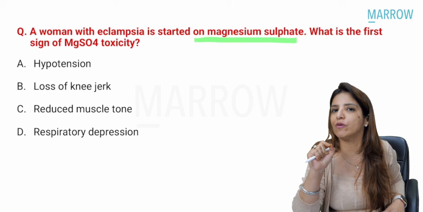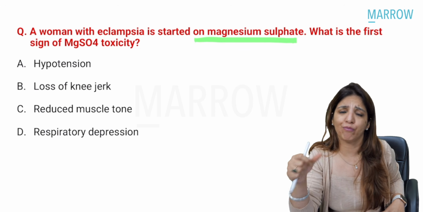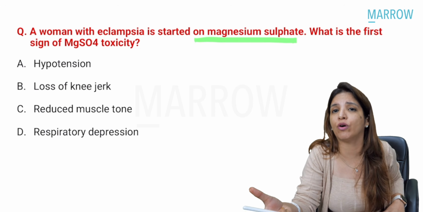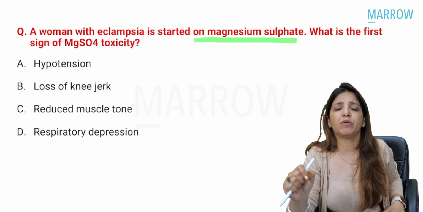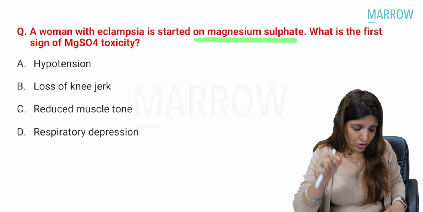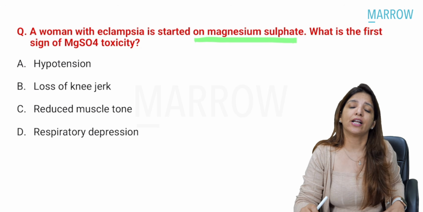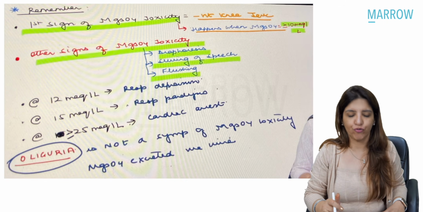So PIH is a very, very important topic for any of your upcoming exams, whether you are an FMG aspirant, a NEET PG aspirant or an INI-CET aspirant. Everything about PIH is very, very important to you. Now, this is a very easy question, and I'm sure all of you know that the first sign of magnesium sulfate toxicity is loss of knee jerk.